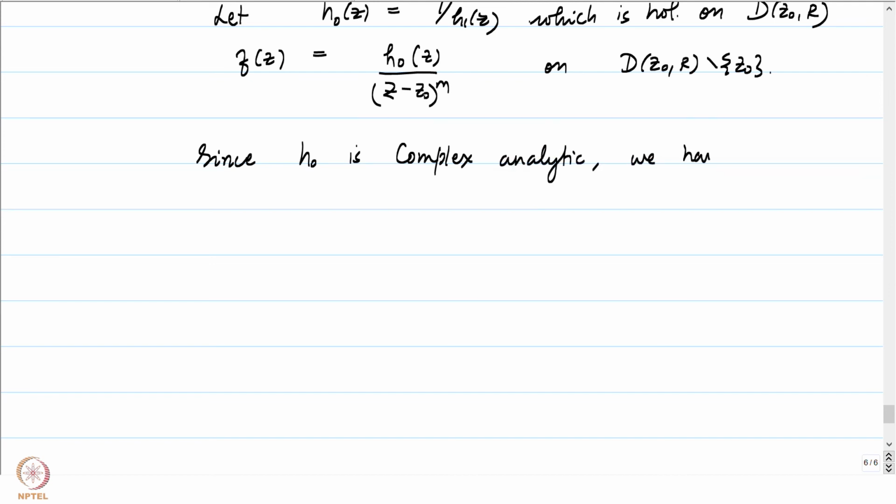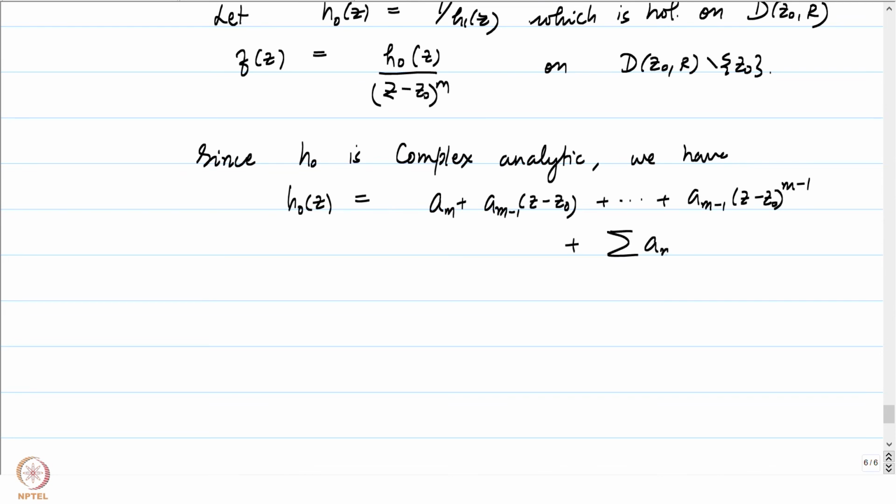we have h0 of z is equal to summation a m, maybe I should write it a little more carefully. Let me write it as a_m plus a_{m+1} times z minus z0, plus and so on, up to a_{m-1} times z minus z0 to the power m minus 1, plus summation a_n z minus z0 to the power n, n greater than or equal to m.